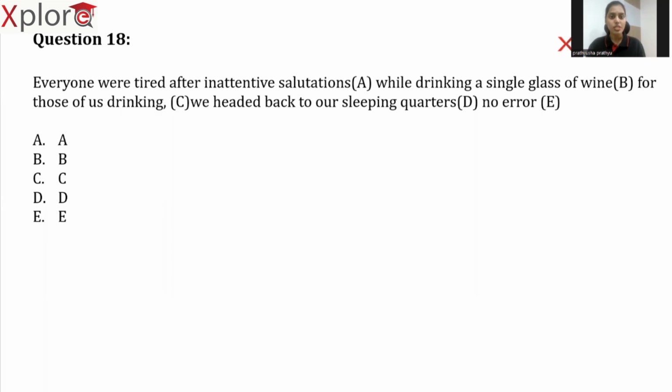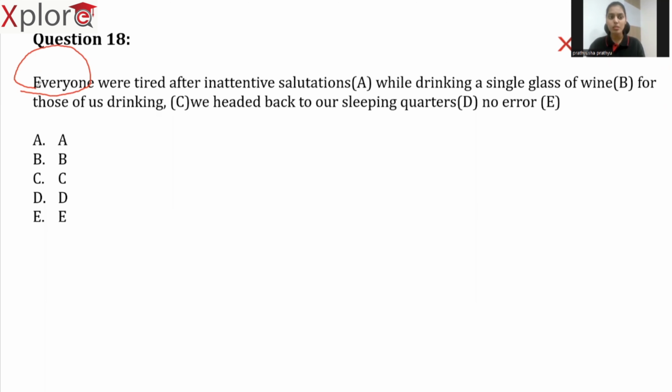Everyone were tired after inattentive salutations while drinking a single glass of wine. For those of us drinking, we headed back to our sleeping quarters. So what is the error in this sentence? This is very easy. What is our subject in this sentence? Everyone. Everyone is our subject. So what kind of pronoun is it? It is a singular indefinite pronoun.